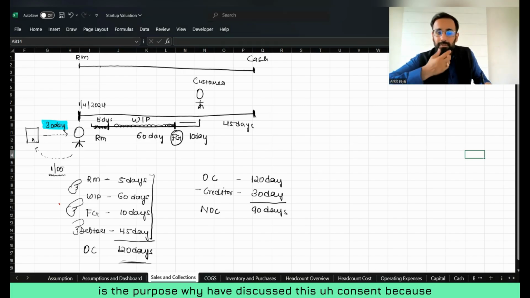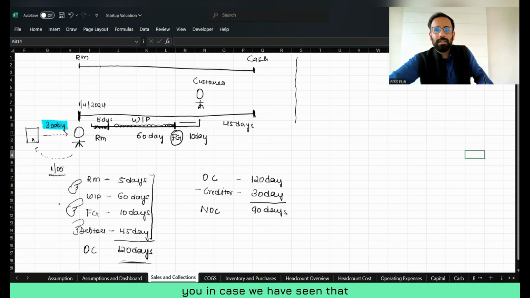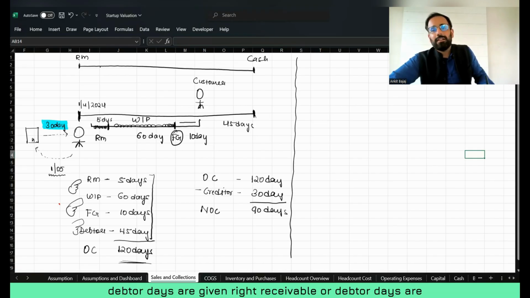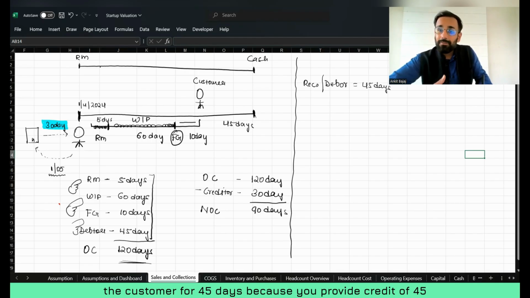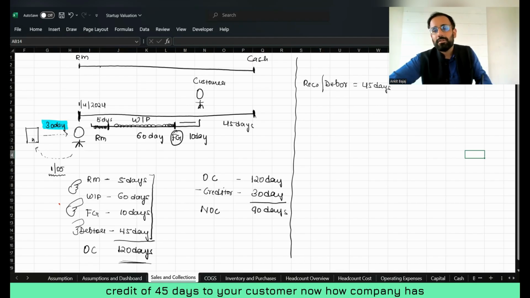Now, what is the purpose? Why have I discussed this concept? Because here we have seen that debtor days are given. Receivable or debtor days are given here. Now, if receivable or debtor days is given in the question, what does it mean? It means that your funds get blocked with the customer for 45 days, because you provide credit of 45 days to your customer.